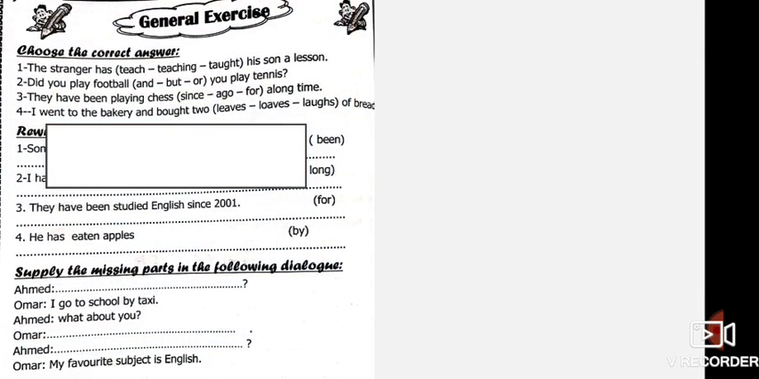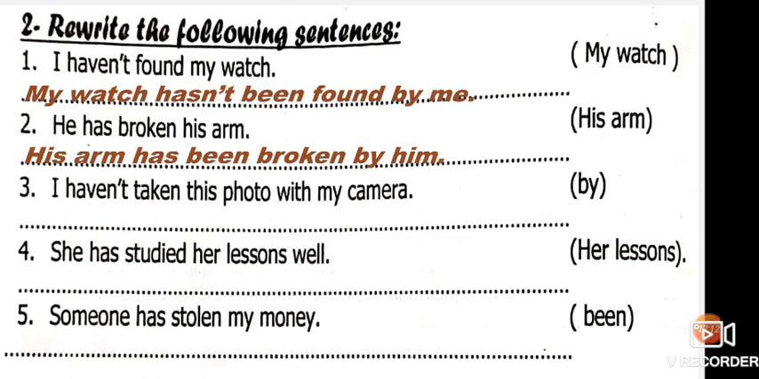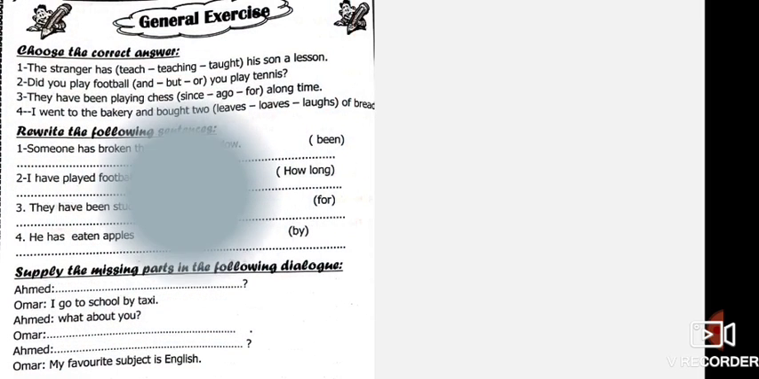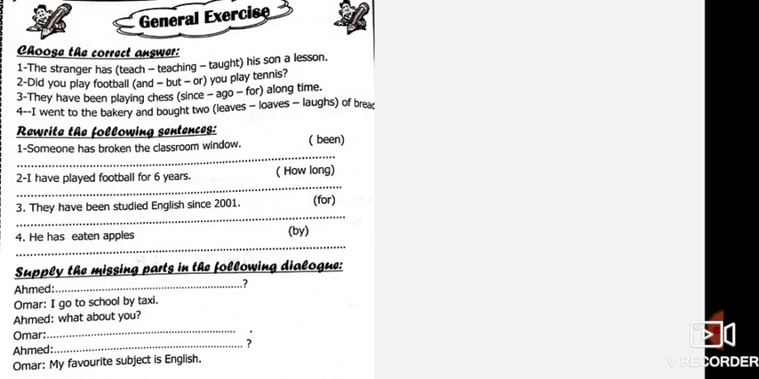The general exercise. Okay, sorry again for number 4. Again, let's continue. She has studied her lessons well. It will be her lessons have been studied well by her. Okay? And number 5, someone has stolen my money. My money has been stolen by someone. Or I can say, my money has been stolen. Okay? Let's answer the general exercise.